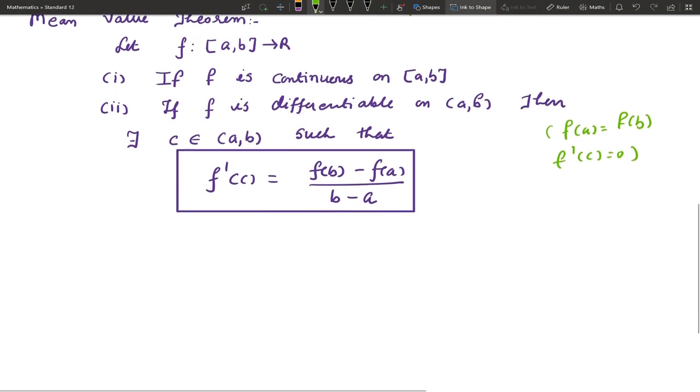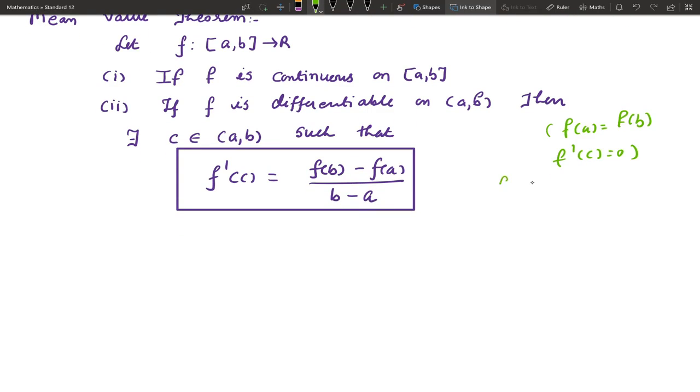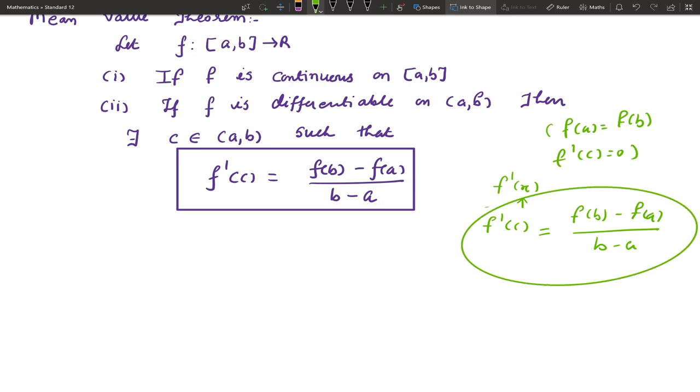For this purpose, find f dash x, replace x by c, so you will get f dash c. Evaluate f of b, f of a, which you can evaluate because the closed interval will be given, upon b minus a. Compare these two things, solve this equation for c and find C belongs to open interval a comma b. This is the method to find C.